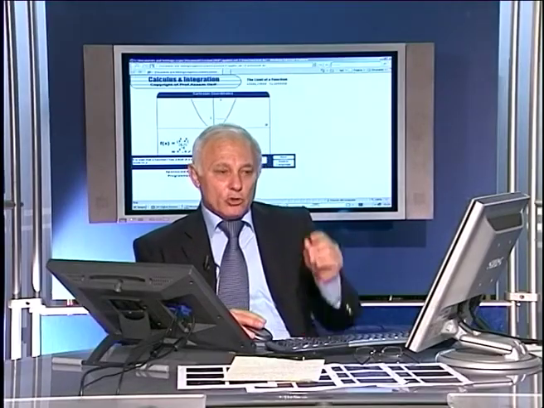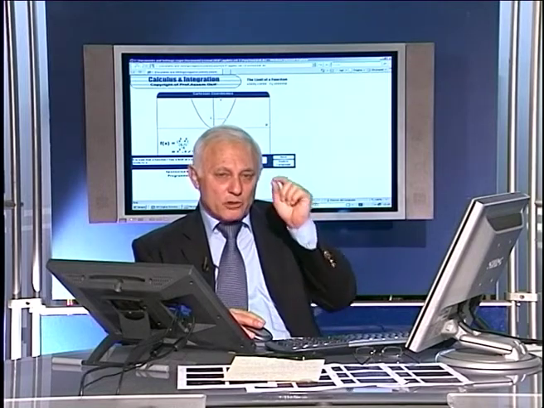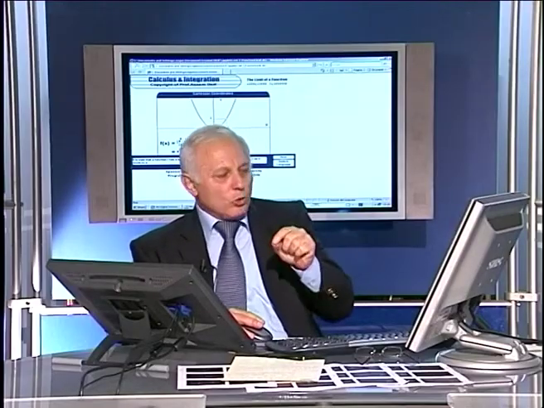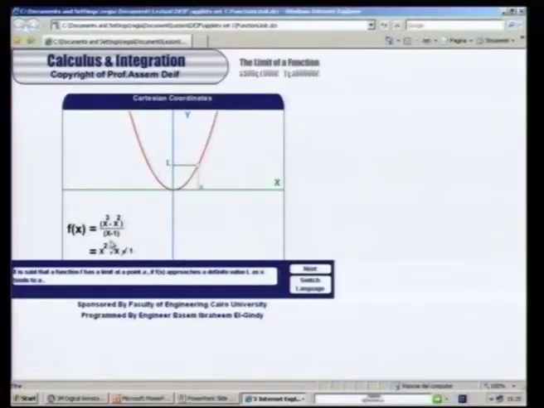And this is why I tell my students, when you take the limit, you have in mind that the function may not be defined at 1. You say it approaches the value of 1, but it's not equal to 1. So here, since x is never equal to 1, you can cancel x minus 1 from numerator and denominator, and you end up in the numerator with x squared. So this function is the same function as x squared, provided that x is not equal to 1. So how do I know that this function has a limit at the point x equal to 1?